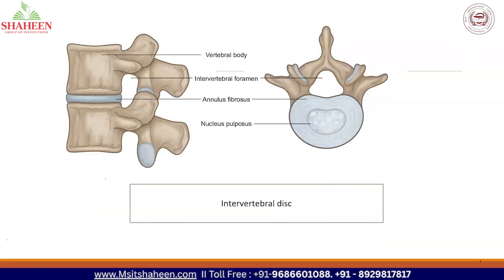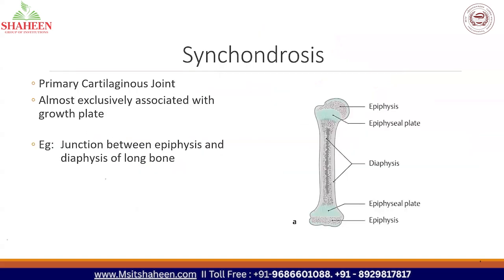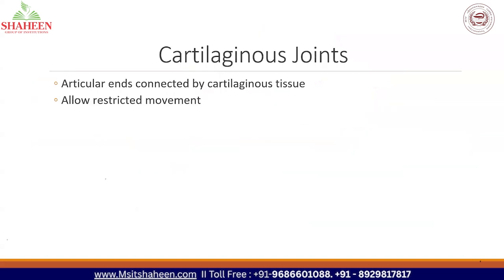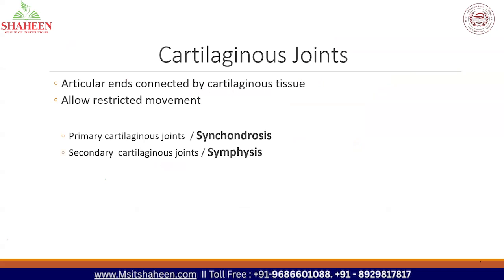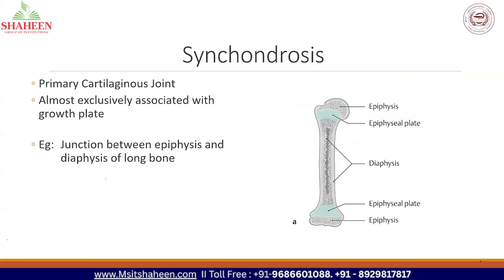Okay, so this is all about the cartilaginous joint. I'll tell once again. Cartilaginous joint, always remember, is formed by cartilaginous tissue, and the examples are the primary cartilaginous joint, also called synchondrosis, and the secondary cartilaginous joint, also called symphysis. So what is the peculiarity of synchondrosis? It can ossify and form a bone. So the major example is the growth plate.